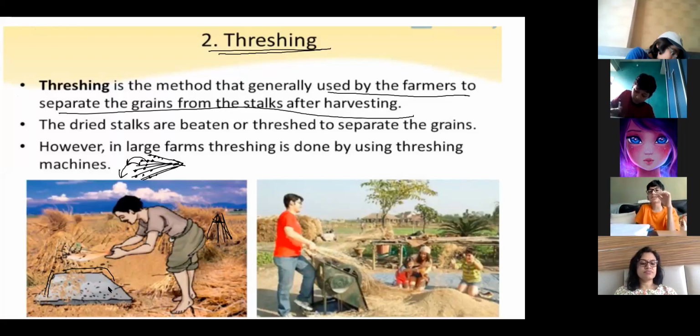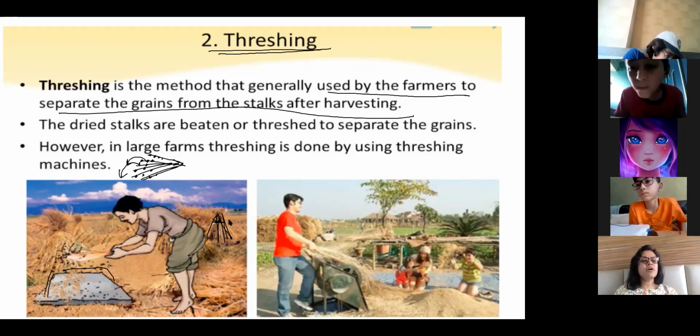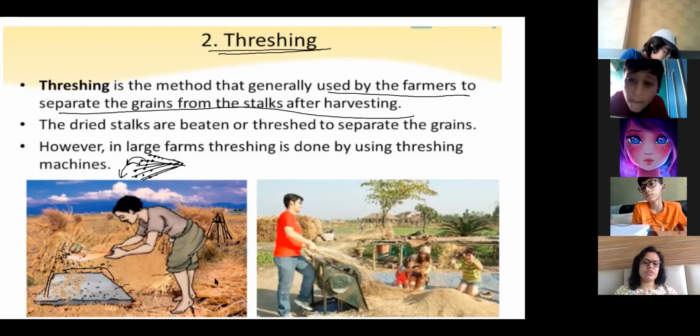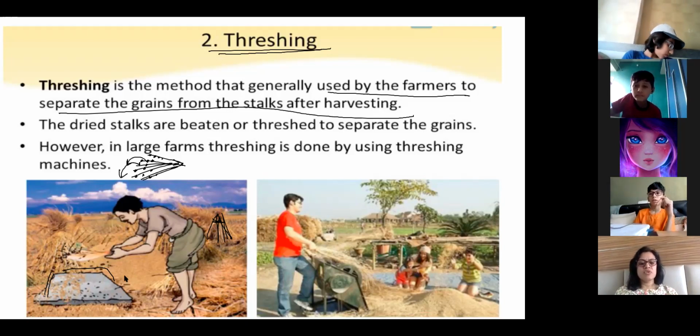Ma'am, are the grains important or the dry sticks? The grains are important, na? Then what happens to the sticks, ma'am? Ma'am, it is gehu, no? Yes, the grains are called wheat. The sticks you can burn, or they can use them further wherever required, because they are dry. They can also use them to make roofs for the jhopdi, the cottages. Have you seen that in villages? Yes, ma'am, I have seen. So they use it that way.